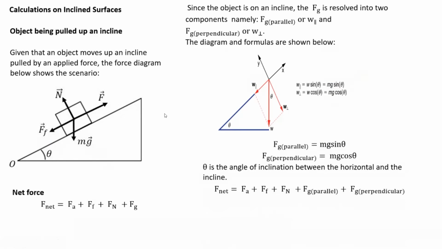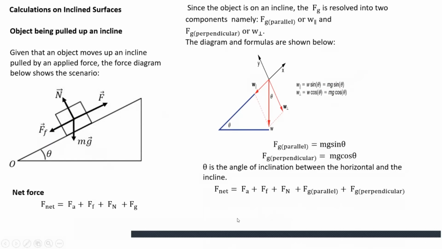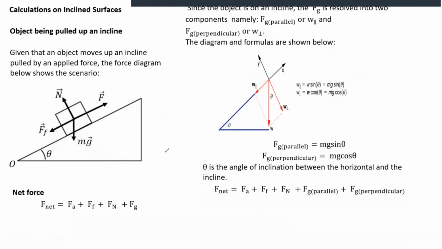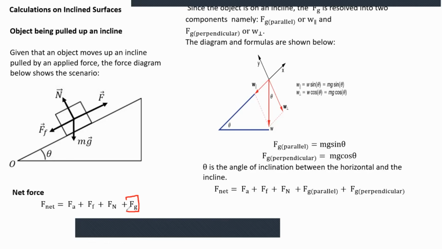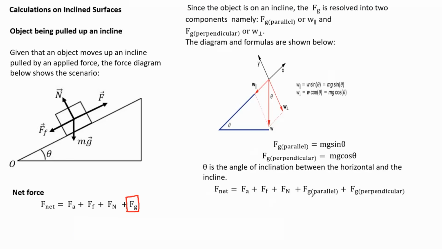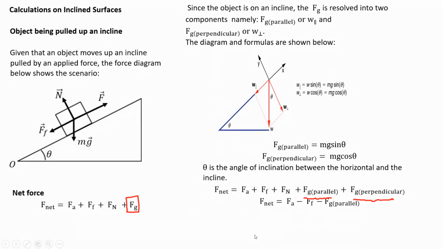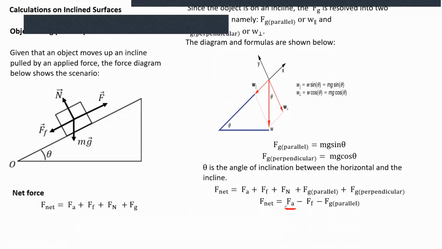So when you're now writing your F net proper, before we had written it as FG, before I told you that we break it into pieces. Now that I've broken it, it's FG parallel and FG perpendicular. Fine. Now, if you go further, you will notice the following. Listen to how interesting it gets. When you go further, notice that the FA is remaining as a positive force.